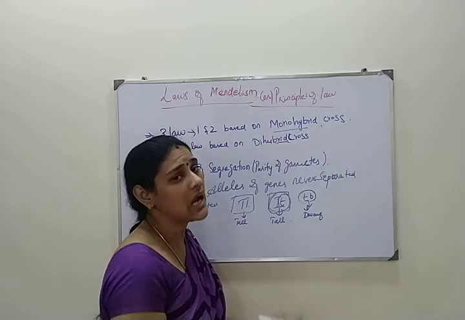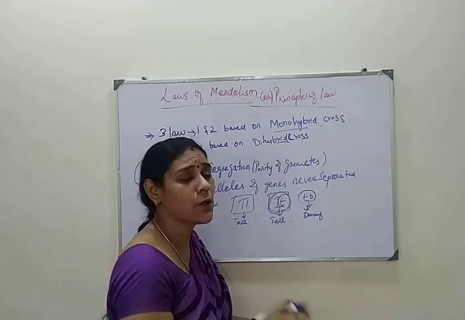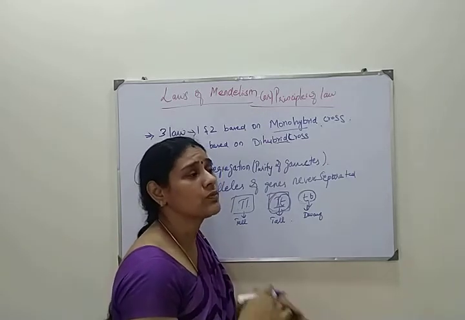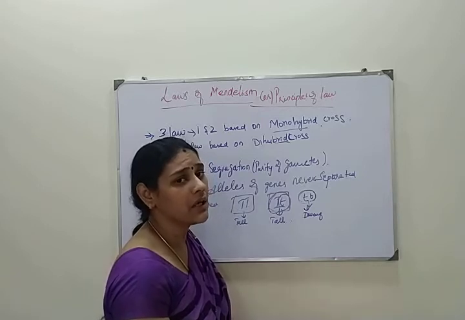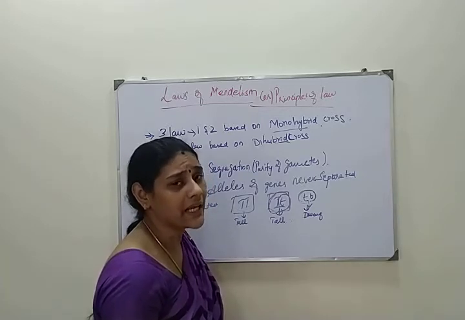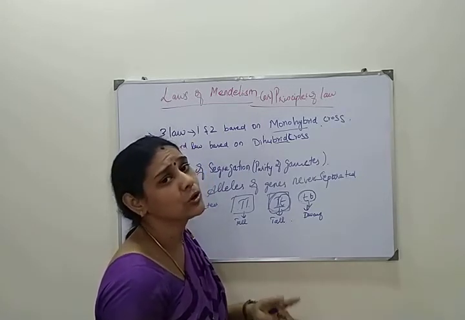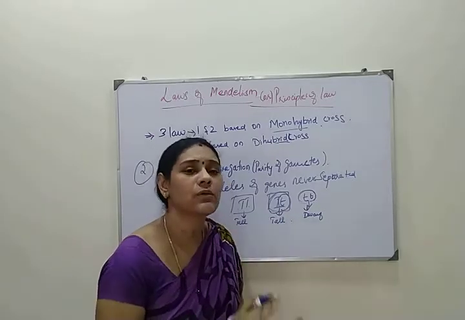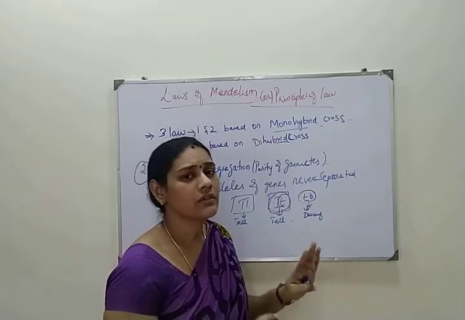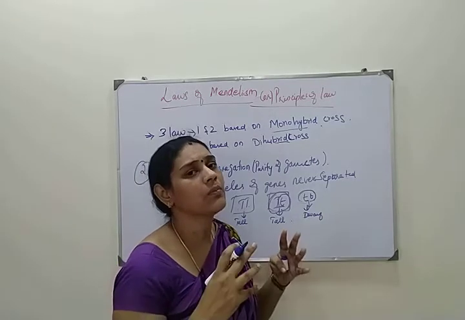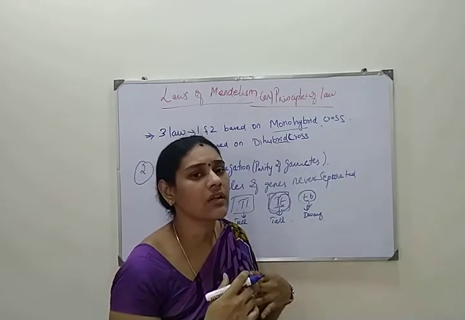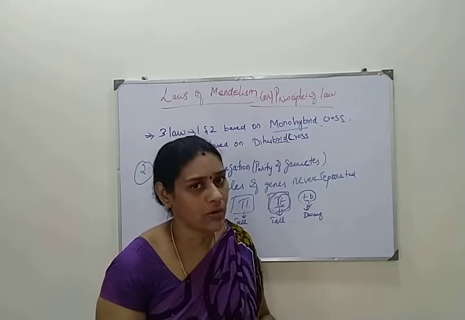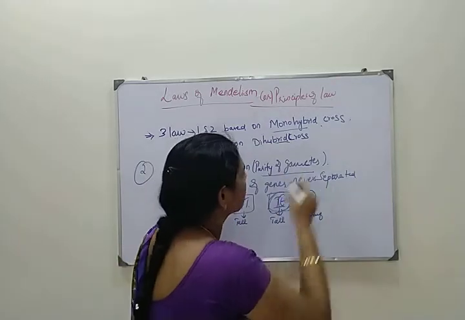What is inside a gene? Alleles. So alleles never blend or mix. They will not give a blended or mixed character of the two alleles. Capital T and small t will never give a medium size plant. Okay, that's it. They are not mixing, which means they are very pure, right? So that's what I told you in the purity of gametes.